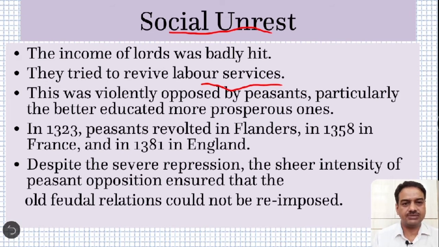He wanted to impose the same system again, but this was violently opposed by the peasants, particularly the better educated, prosperous ones, because people had become educated by that time and were now much more aware of their rights. As a result, they did not accept whatever the lord wanted to impose. In 1323, peasants revolted in Flanders. Many revolts took place in France as well as in England. Two examples are given here: in Flanders it happened in 1358, and in England in 1381. So peasant revolts started in Europe, and that was a new phenomenon.